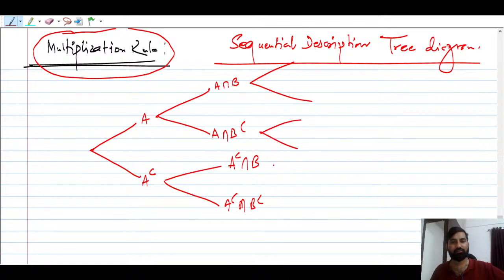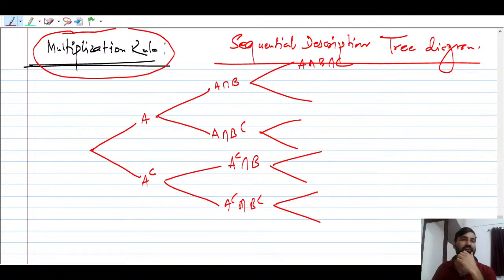Suppose there is a third event as well, like this. So you can say that this is nothing but A intersection B intersection C, because there are 2 events which have occurred, right? So now we want to find A intersection B intersection C. This is going to be A intersection B intersection C complement, right?